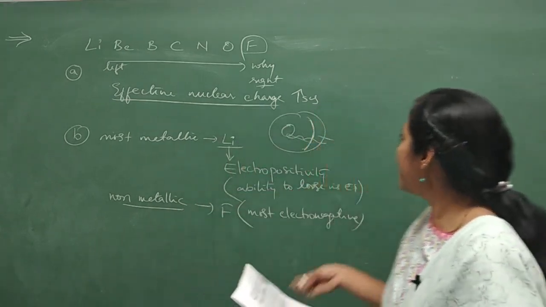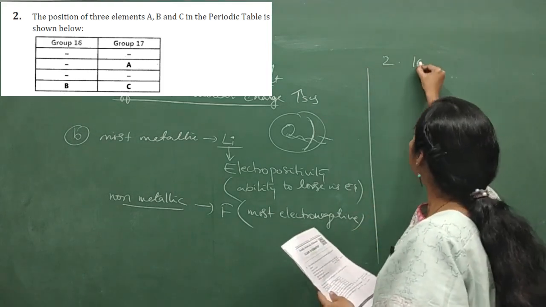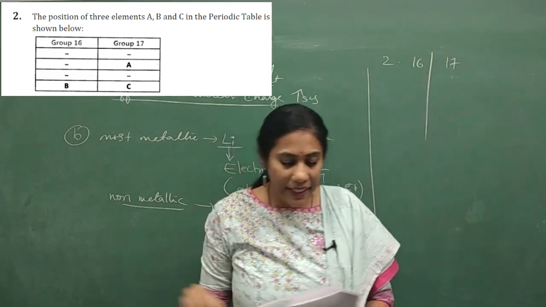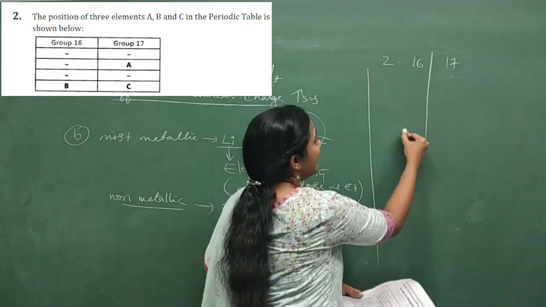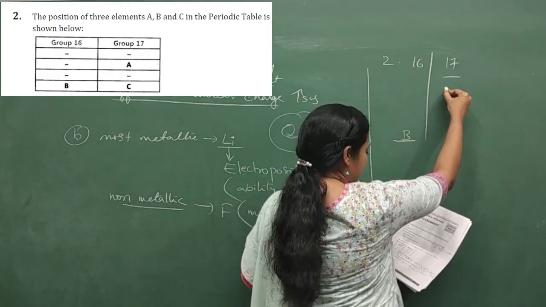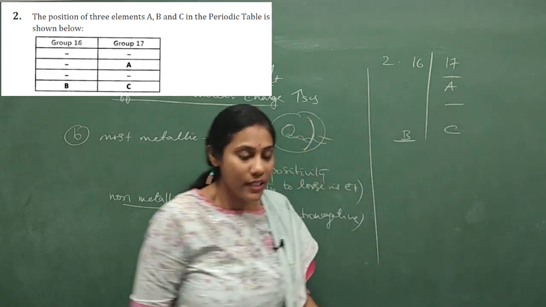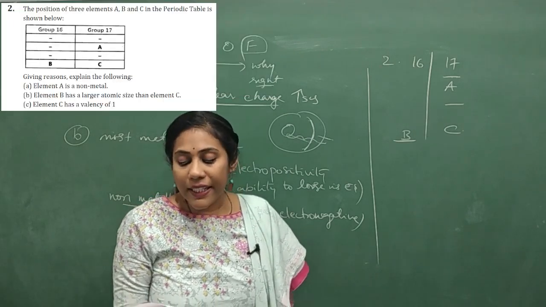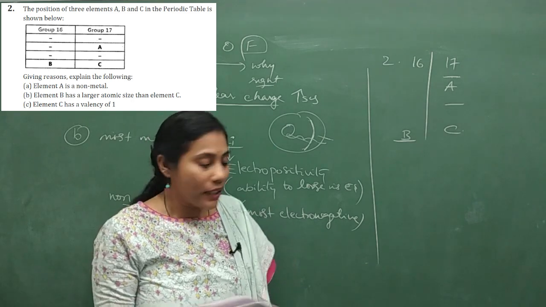See, some table is given here. You can check it out. We have 16th group elements and 17th group elements, isn't it? There are certain gaps, and here and there they have mentioned A, B, C. At the end there is an element B, and here first element gap A, again gap, again C, right? So this was the given information. And see the questions they are asking. Give reasons. Explain the following. Element A is a non-metal.